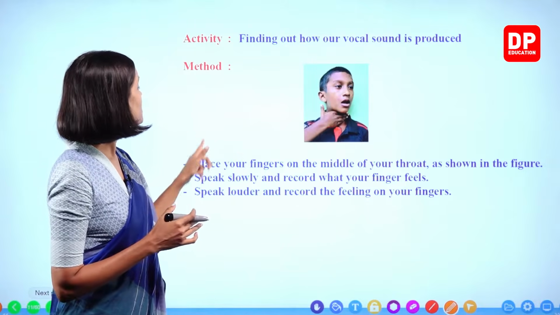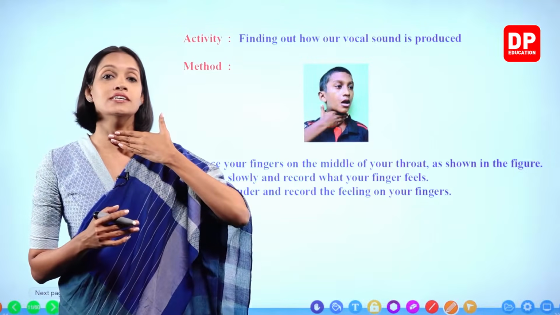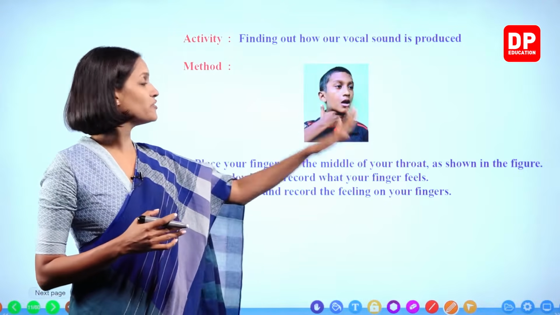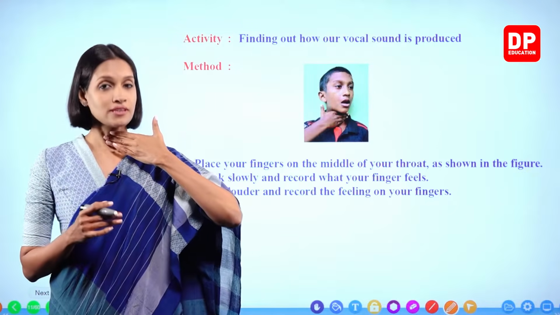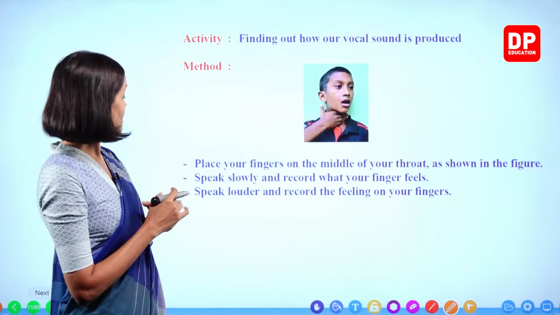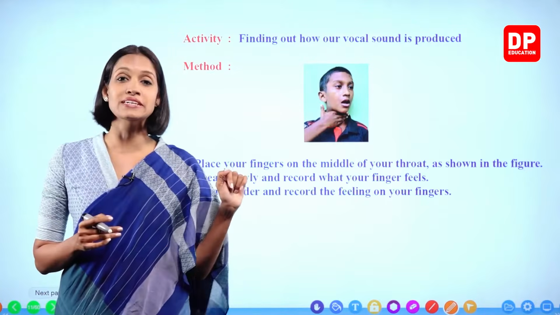So place your fingers on the middle of your throat as shown in the figure. Speak slowly and record what your fingers feel. Do it now. What do you feel, children?